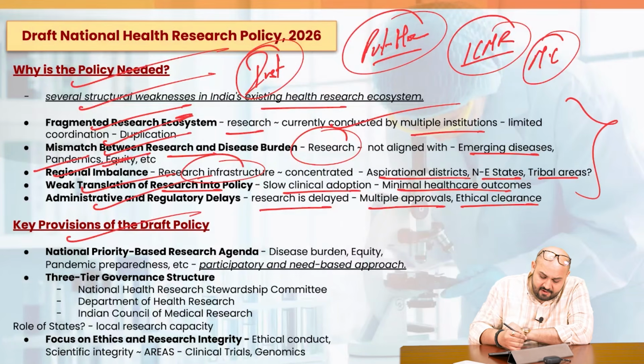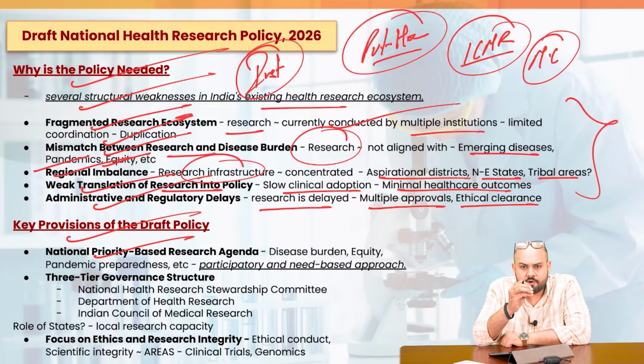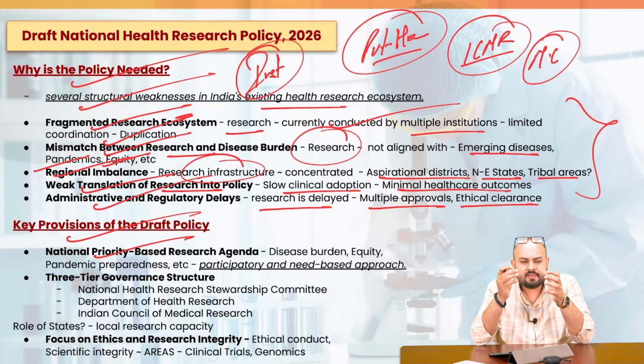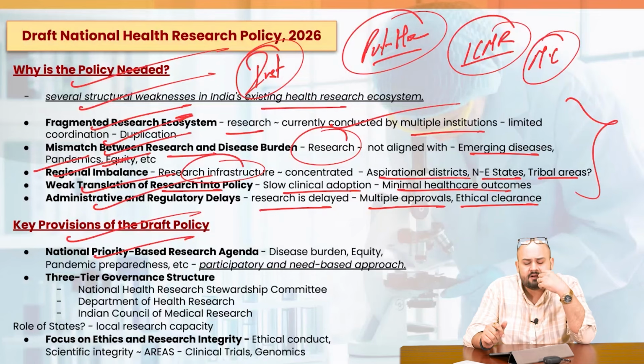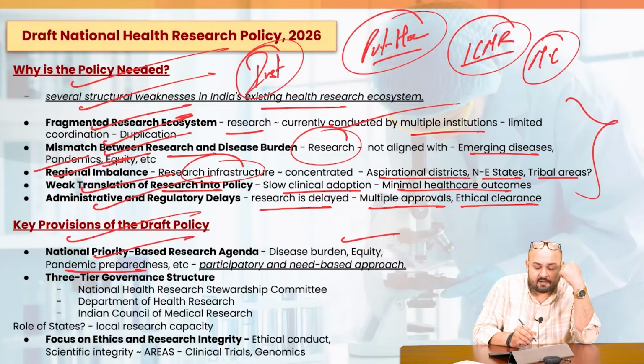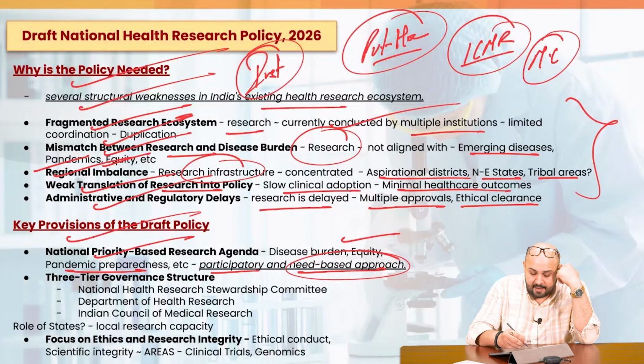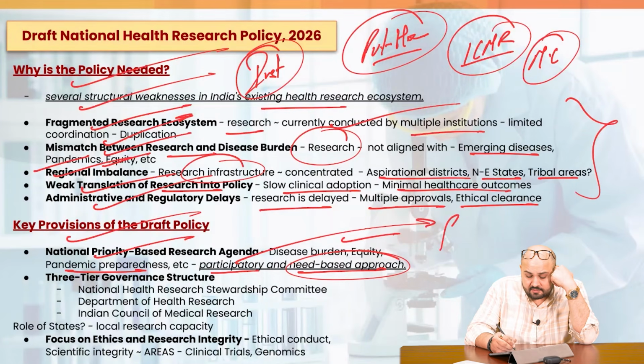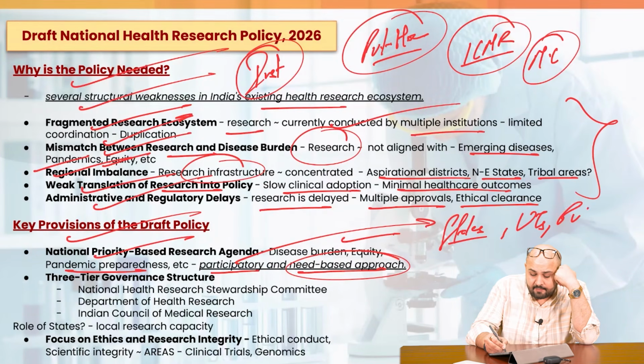What are the key provisions of the draft policy? National priority-based research agenda. From now onwards, we'll focus on research which is based on the disease burden of the people in the country itself, on the equity aspect, and pandemic preparedness, and this would call for a participatory and need-based approach, according to the need of the people. Participatory, why? Because we will also give importance to the states, the UTs, and the private players.